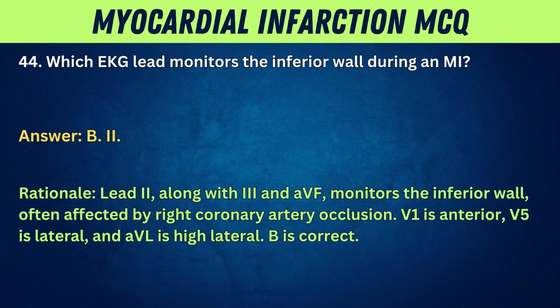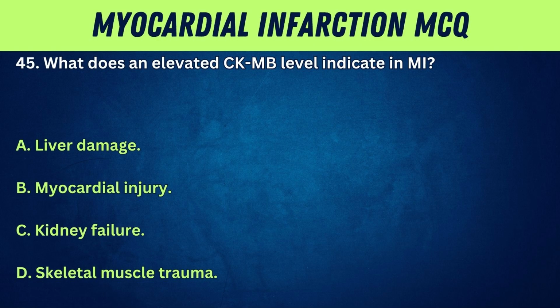2. Rationale: lead 2, along with 3 and AVF, monitors the inferior wall, often affected by right coronary artery occlusion. V1 is anterior, V5 is lateral, and AVL is high lateral. B is correct.